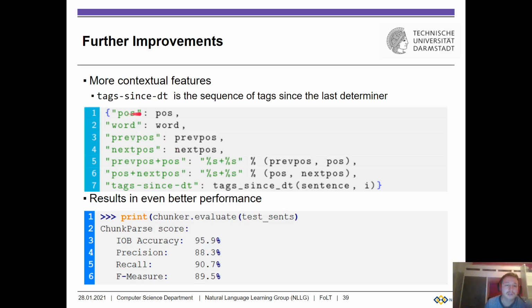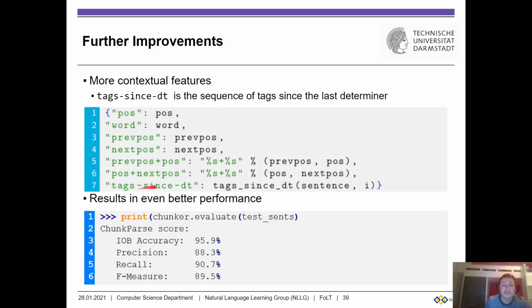So we can return the part of speech, the word, the previous part of speech. We can also give the next part of speech. We can take combinations. So these are independent features. We can also take a combination of two features. Let's say the previous part of speech and the current part of speech, and the current part of speech and the next part of speech.